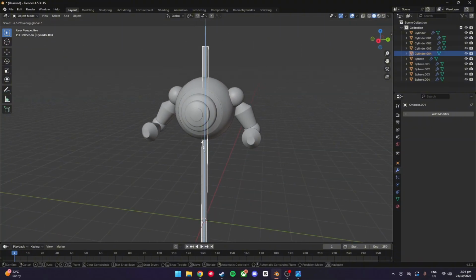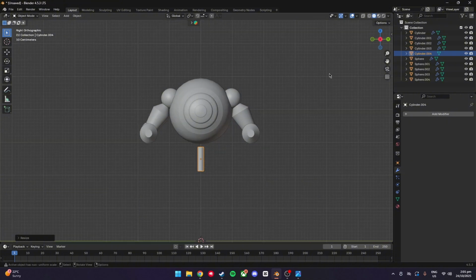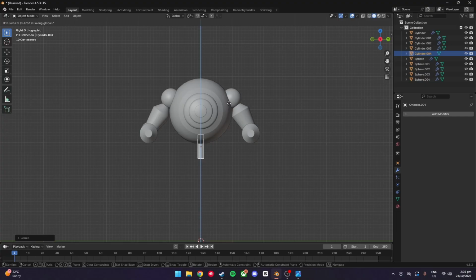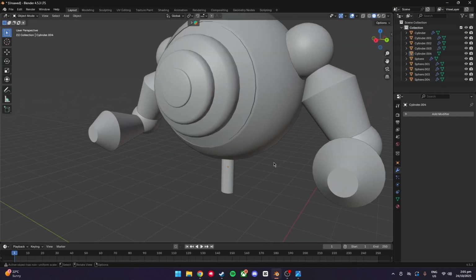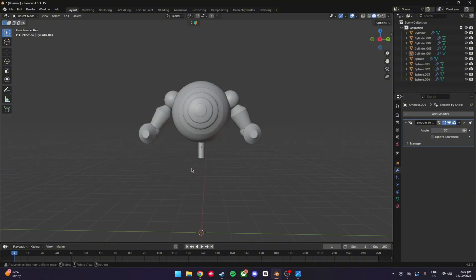S Z, and you can make this as big or as small as you want it really. That's good like that. All you've got to do is just press shade, auto smooth. Now we're going to make the little track that will go here, and that's going to hold the tire to the body.